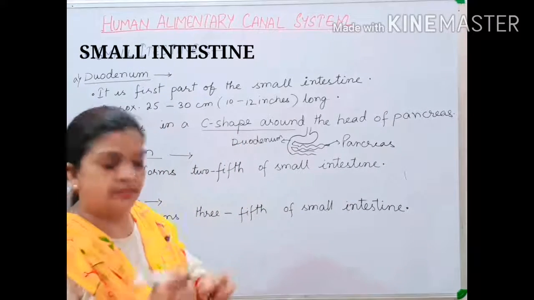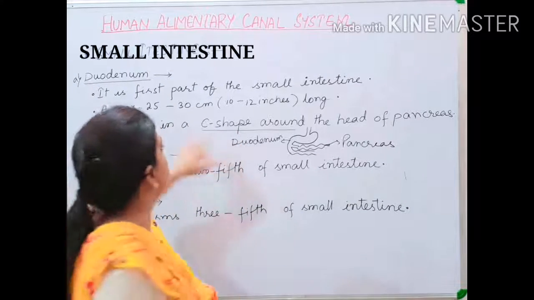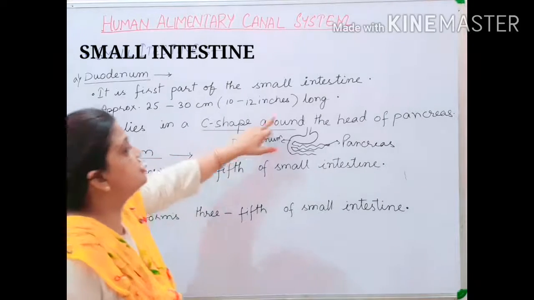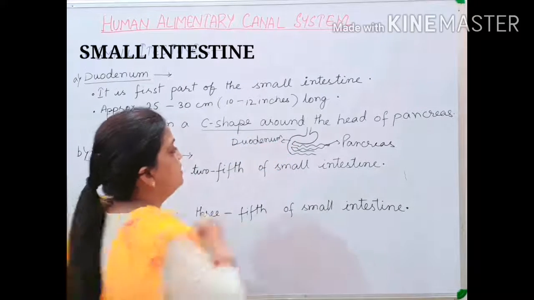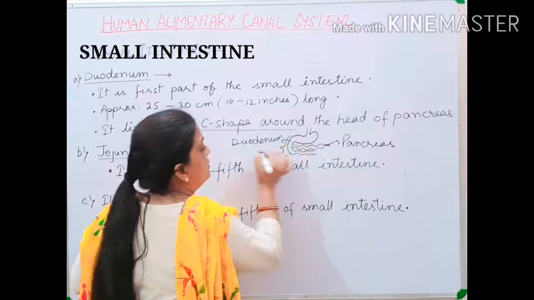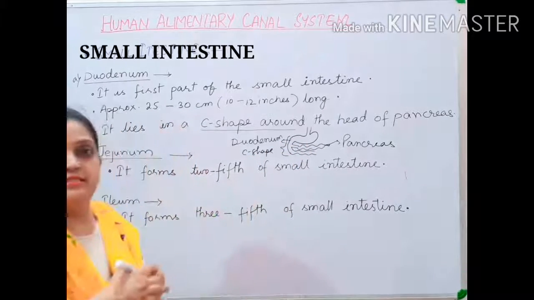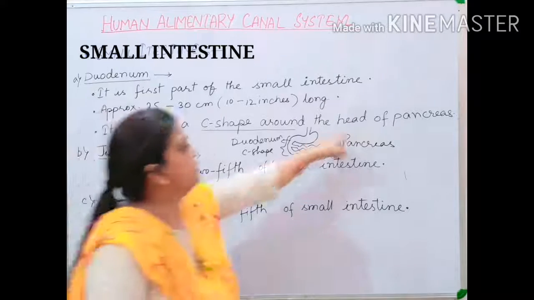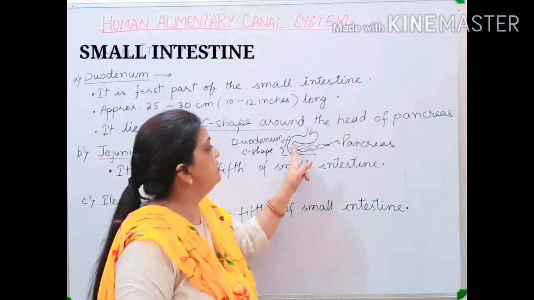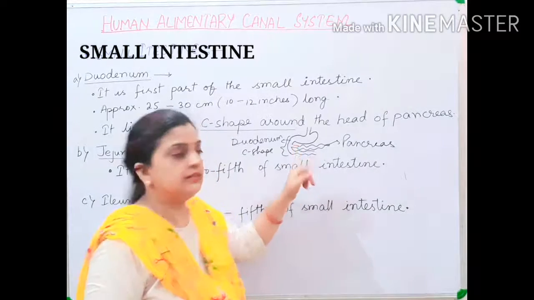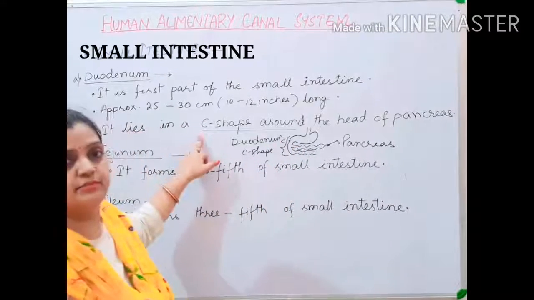Pancreas is located. So children, this is what this sentence means, that it lies in a C shape. In a C shape, this is your C shape. And C shape around the head of the pancreas, this is the head of the pancreas. Pancreas head is lying. So this is what this sentence means.